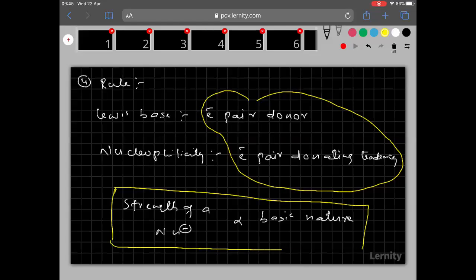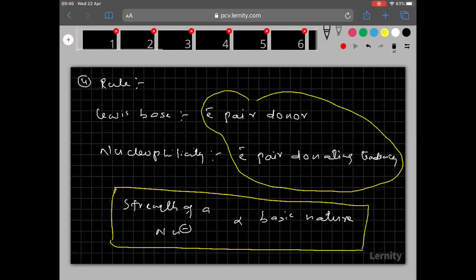If basic nature is more, then nucleophilicity will also be more. If nucleophilicity is high, then the basic nature will also be high. So please copy it quickly, everyone. Nucleophilicity and basic strength both are directly proportional.